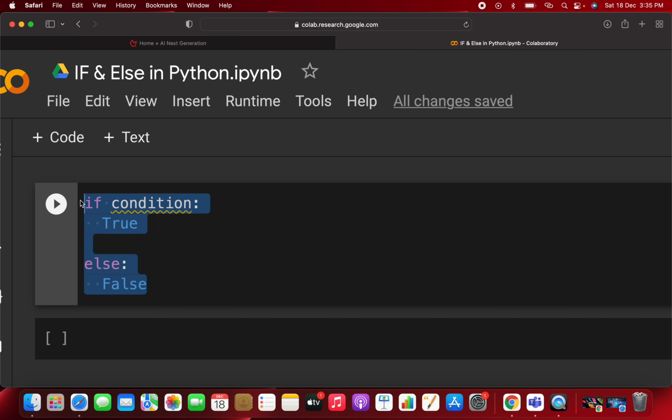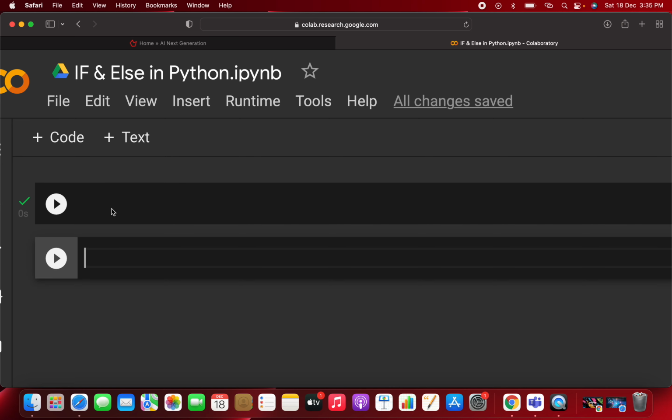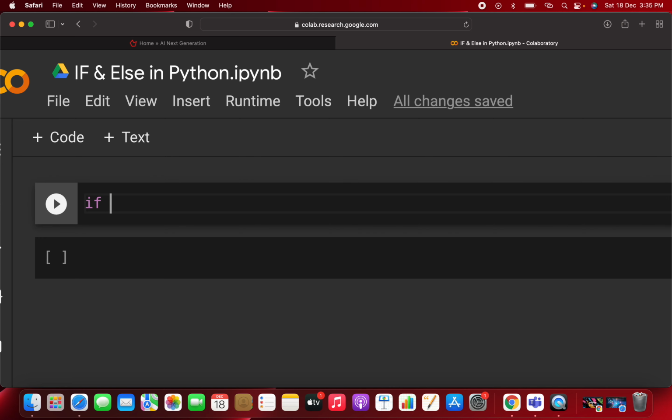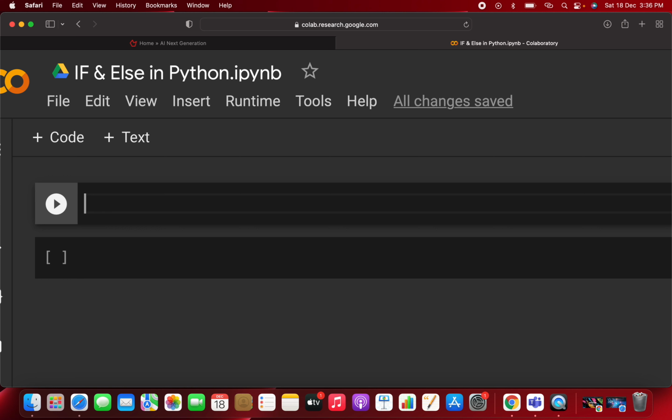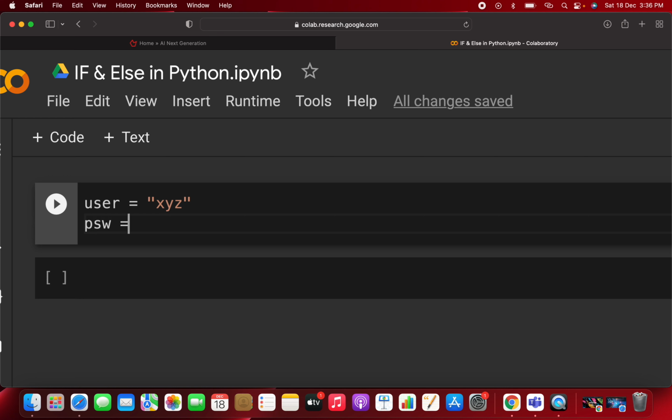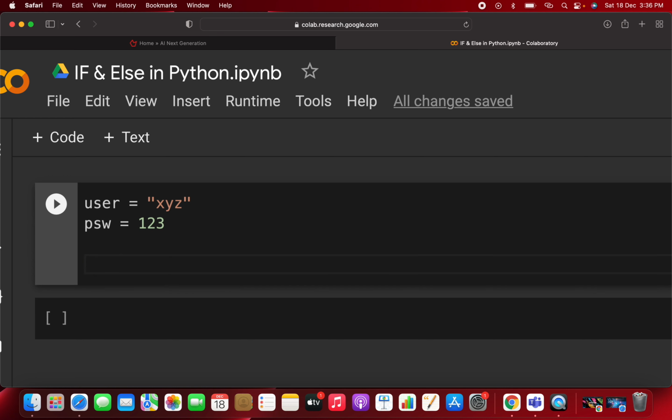Let's start with a random example. Before starting, I can take an example like a user and a password. First of all I have to write the if condition: if user equals something. We can start with the user xyz, just random stuff, and for the password I'm giving 1 2 3. These two are the conditions we will execute.